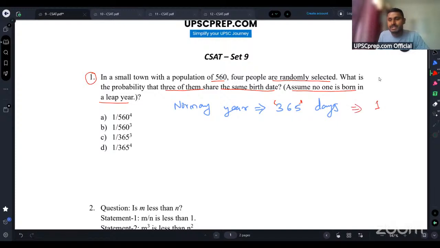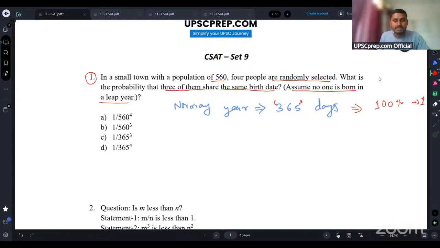If I'm not restricting any date, and I say that a person has any one date out of these 365, what will that probability be? The probability will be 100% because I can have any birth date. It can be 1st of Jan, it can be 31st of December. I don't have any restriction, so the probability would be 1 basically. 1 is equivalent to 100%.